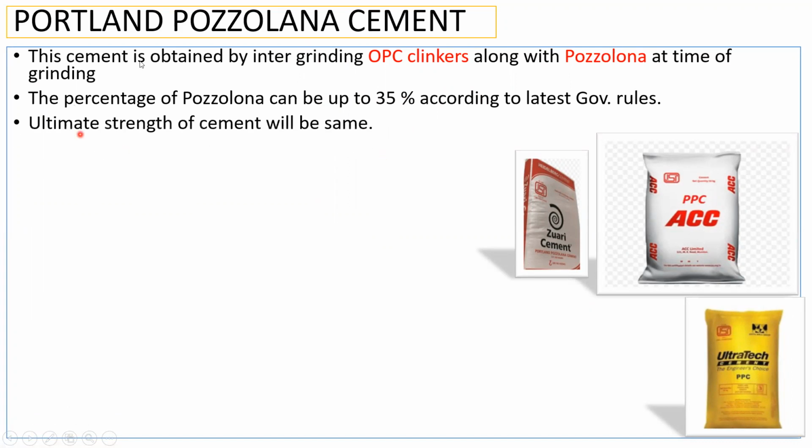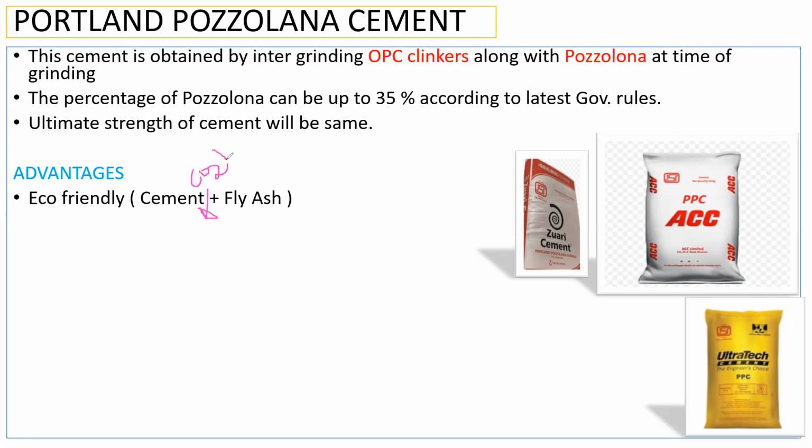But if you're using a Portland pozzolana cement, the ultimate strength of the cement will remain the same. Now coming to the advantages, first, it is eco-friendly. Eco-friendly in two ways, right? First, what will happen if you make use of pozzolana? The cement consumption will come down, right? If the cement consumption comes down, what will happen? During the manufacture of cement, carbon dioxide will be released. So the amount of carbon dioxide released will be less. So we are making our environment friendly, eco-friendly.